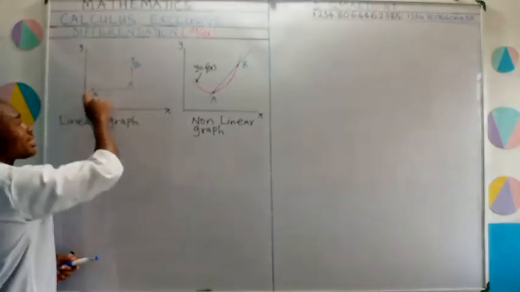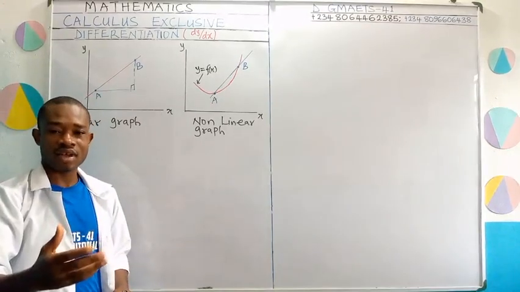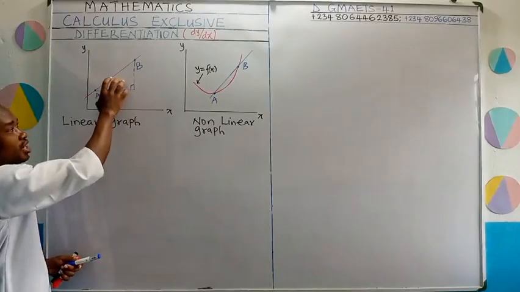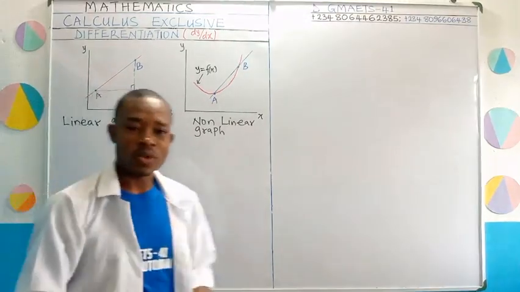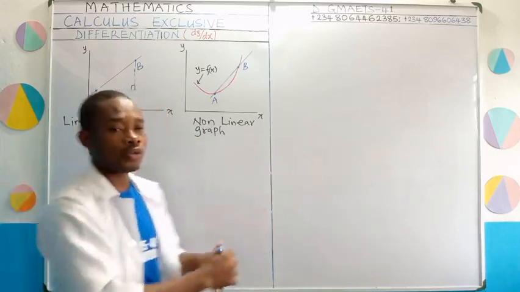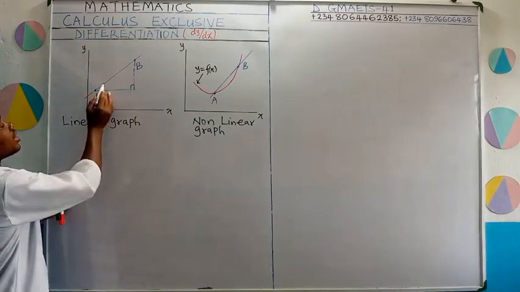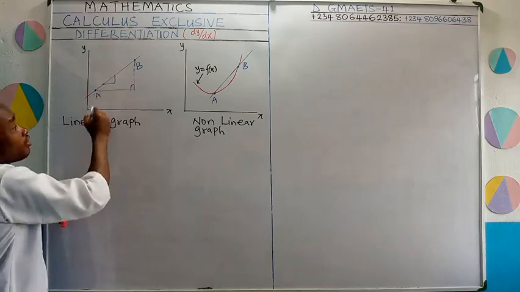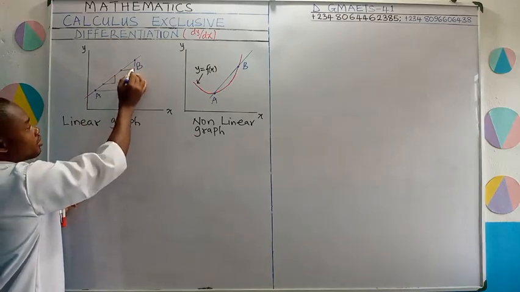Because this is a straight line graph, it is very easy to find how changes in x affect y. And as a matter of fact, in the case of a linear graph, the change in x affecting y is constant. What do I mean by constant? It means that the way that x affects y is the same all through for this graph. Because if I decide to get that right angle triangle from this point to this point, I can have something like this. If I get a right angle triangle from this point to this point, are you following? I can have something like this.